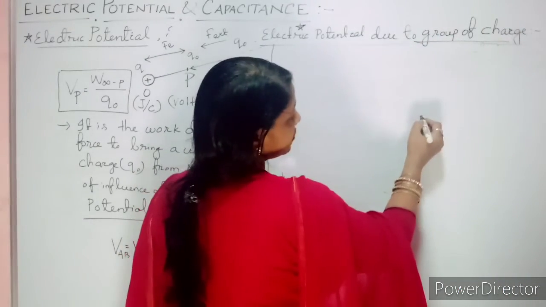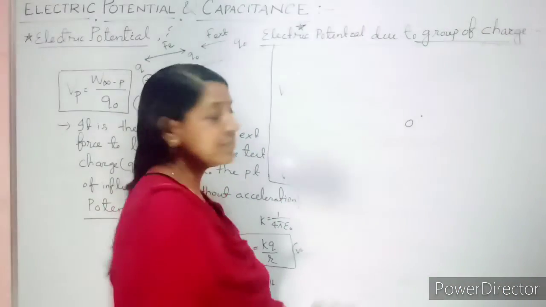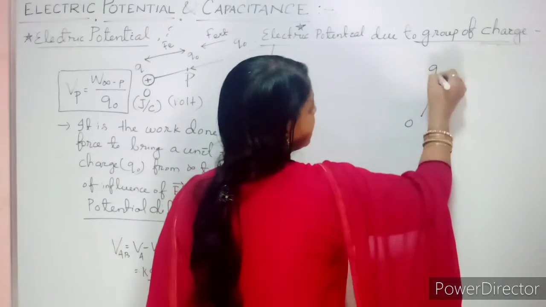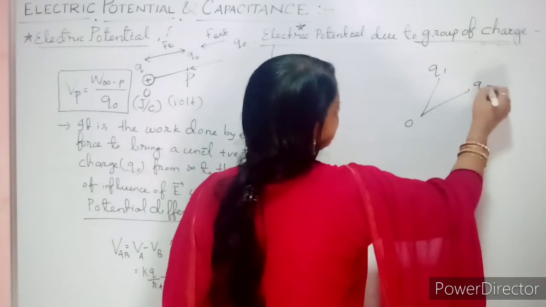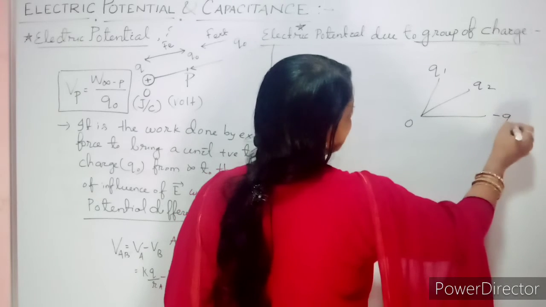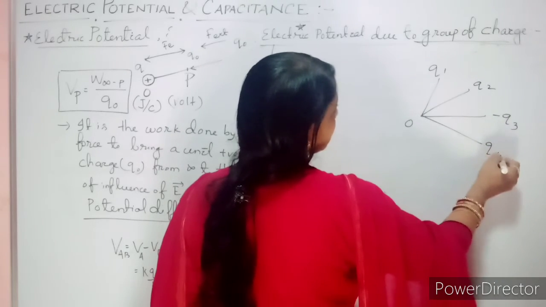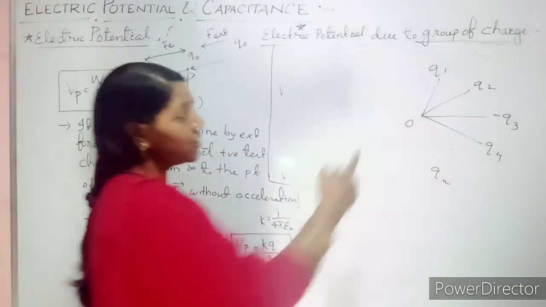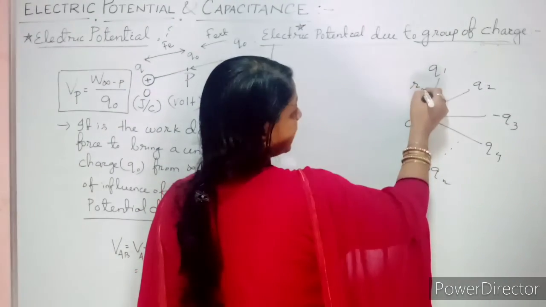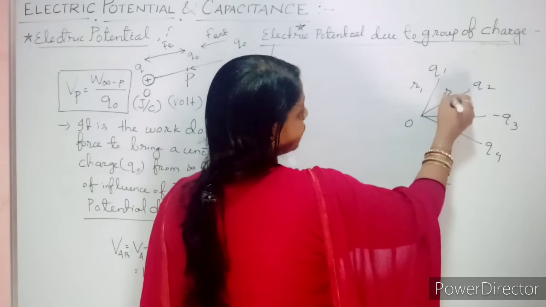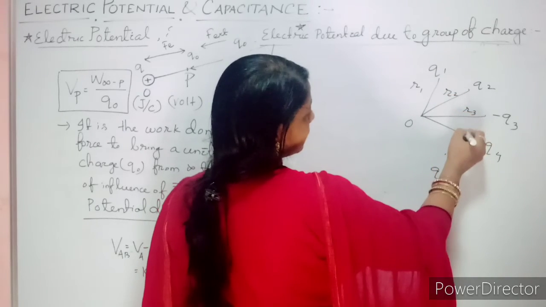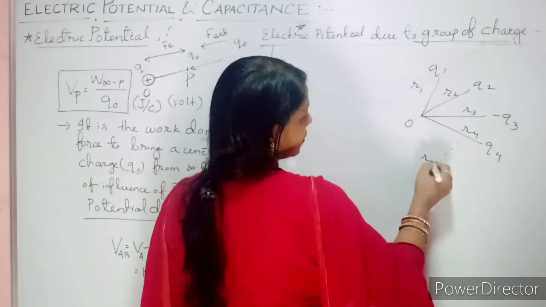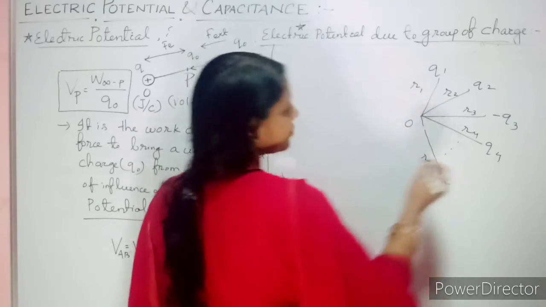You can take the snapshot. Now imagine this is your origin O. Let this be your charge Q1, this be your charge Q2, this be your charge minus Q3, this be charge Q4, like this up to Qn. So Q1's position vector is R1, then R2, R3, R4, up to Rn.